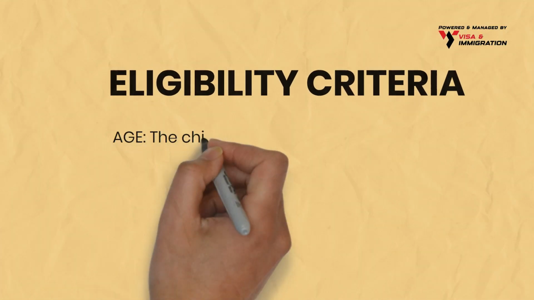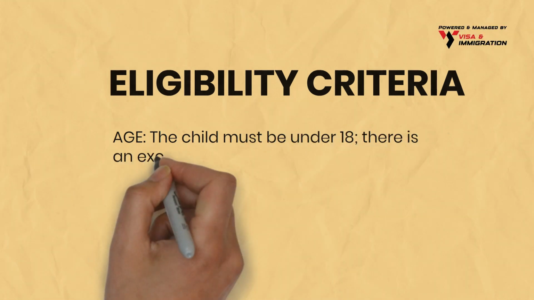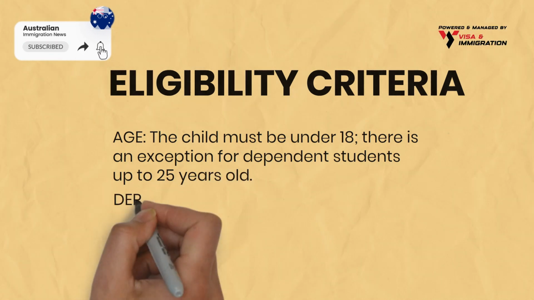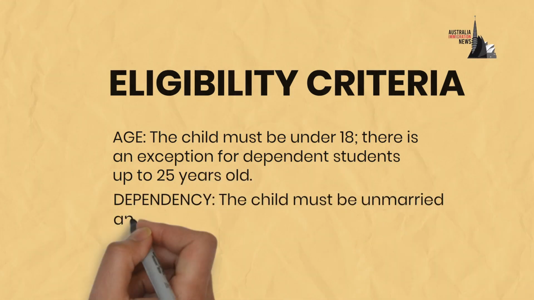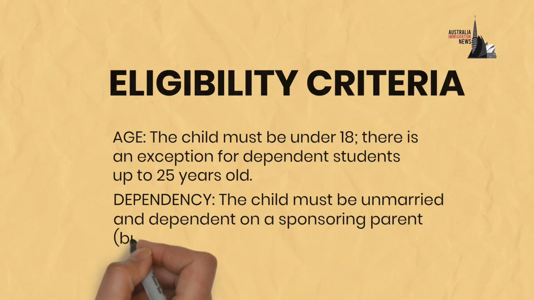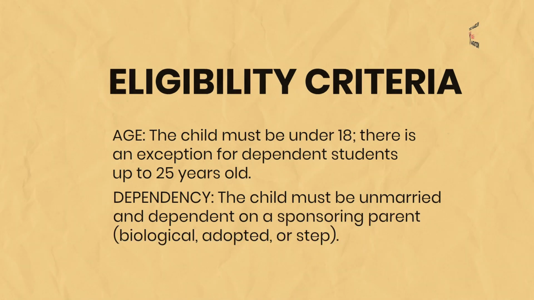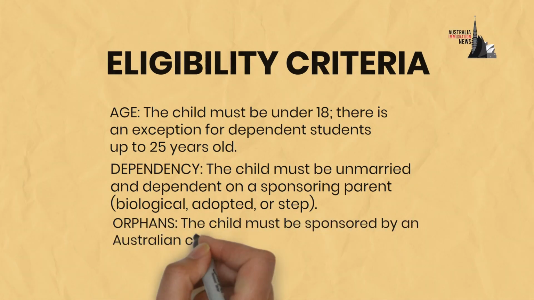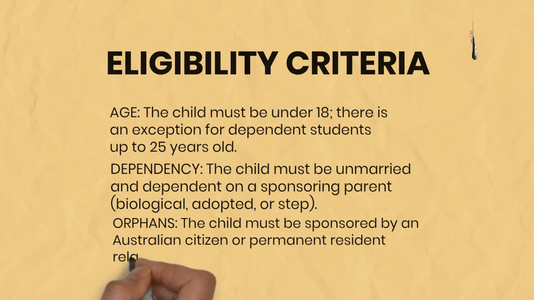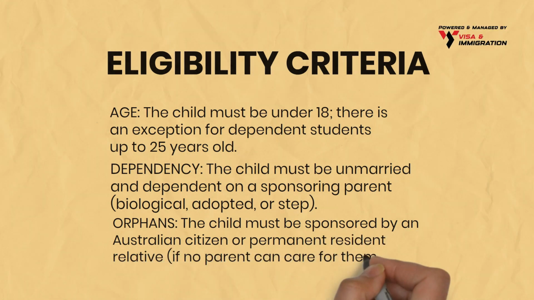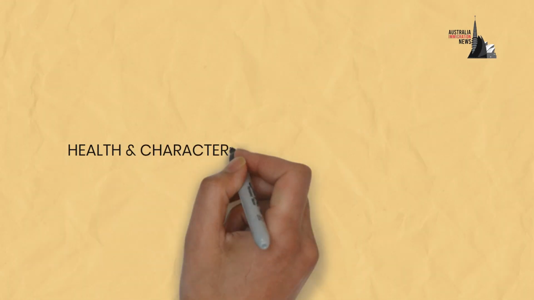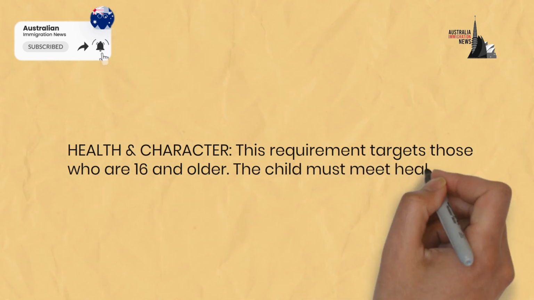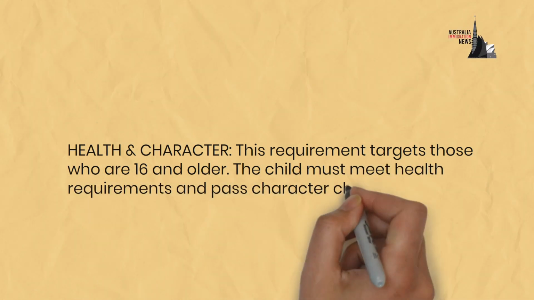The first is age. The child must be under 18, however, there is an exception for dependent students up to 25 years old. Second is dependency. The child must be unmarried and dependent on a sponsoring parent, biological, adopted, or step. Third is orphans. The child must be sponsored by an Australian citizen or permanent resident relative, if no parent can care for them. And finally, health and character. This requirement targets those who are 16 and older. The child must meet health requirements and pass character checks.